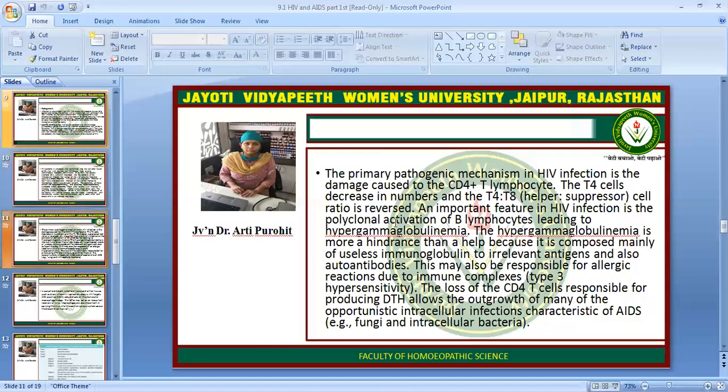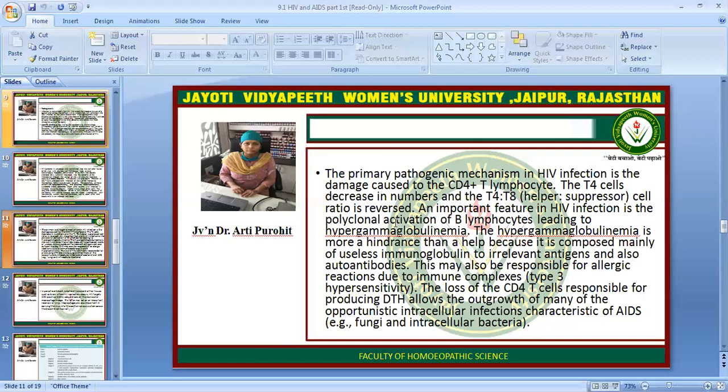The primary pathogenic mechanism in HIV infection is the damage caused by the CD4 positive T lymphocyte. The T4 cells decrease in number and the CD4 and CD8, that is T4 and T8 helper and suppressor cell ratio, is reversed.